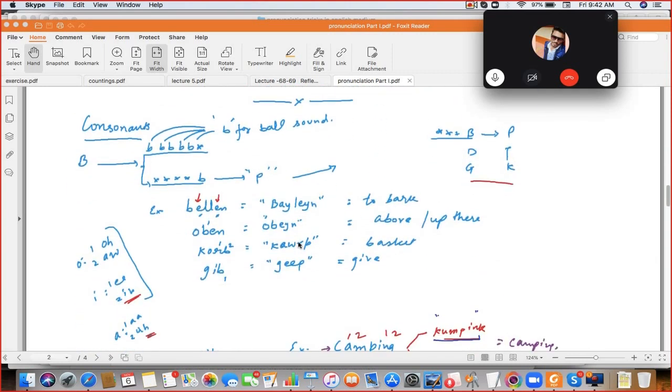Now let's start with the consonants. The first consonant is B. Whenever B comes at the end, the sound is "per". At the beginning or in the middle, it is B for Bombay. So speak this example.